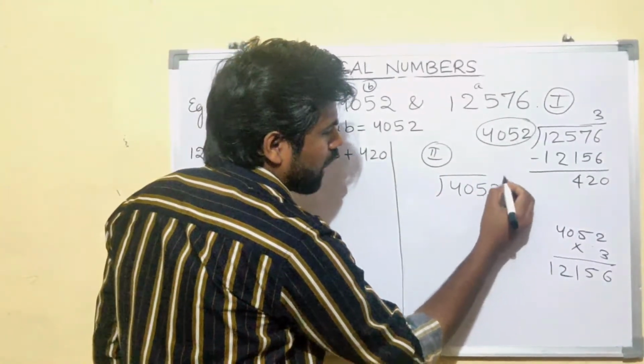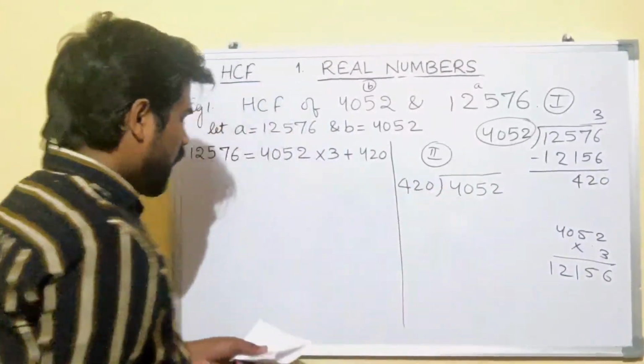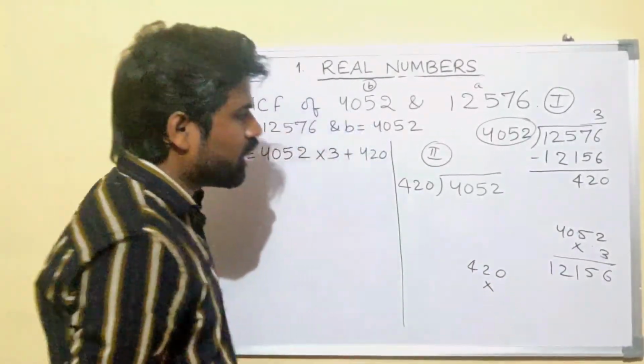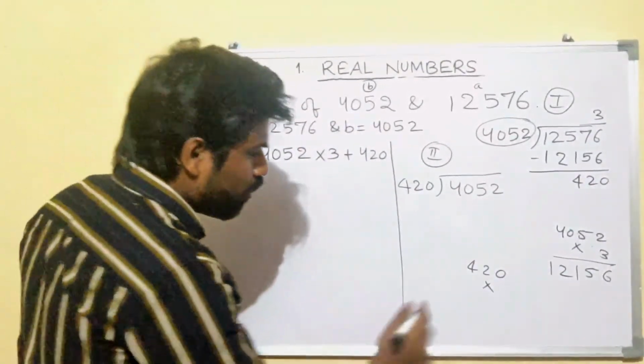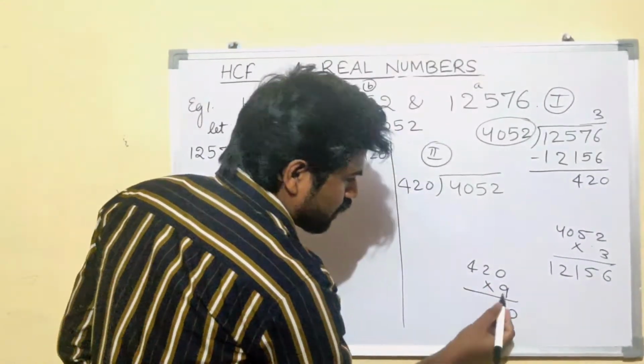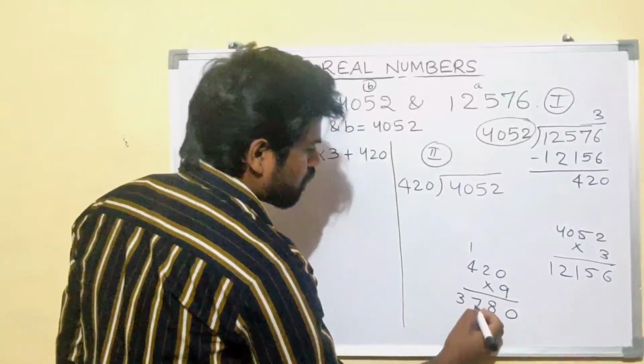4052 will be divided by 420, right? Now it will be 420 into 9. Okay, how? 9 4s are 36. You will get 0, 9 2s are 18, 1 carry, 9 4s are 36 and 37.